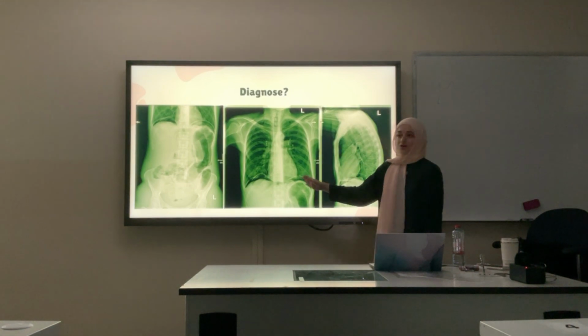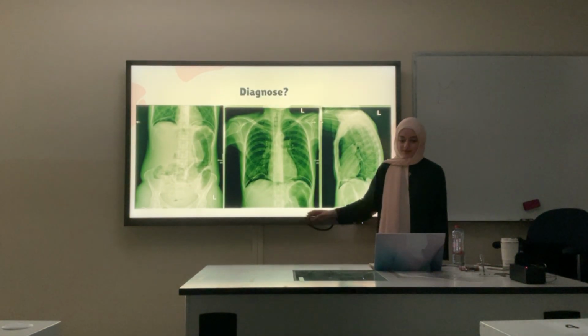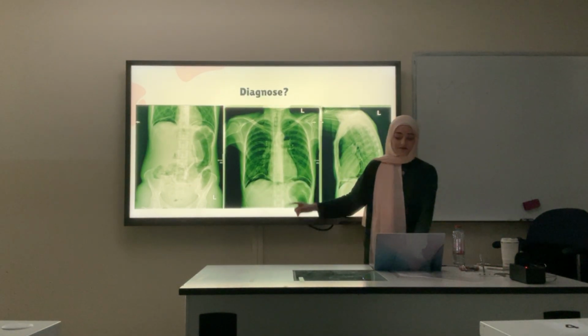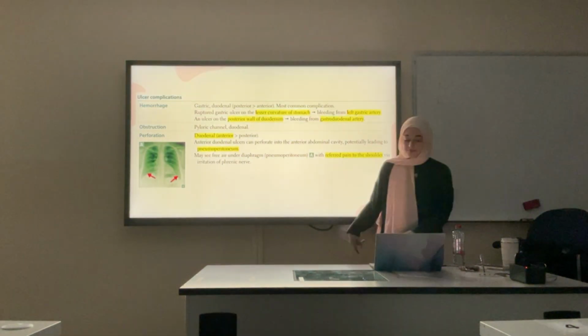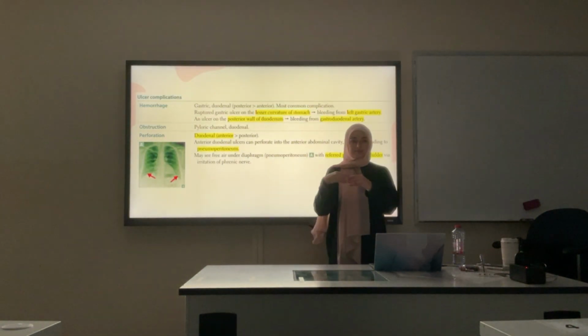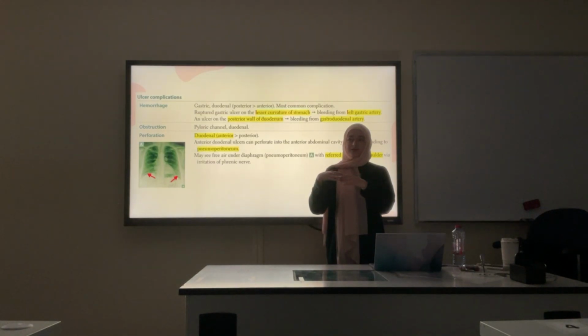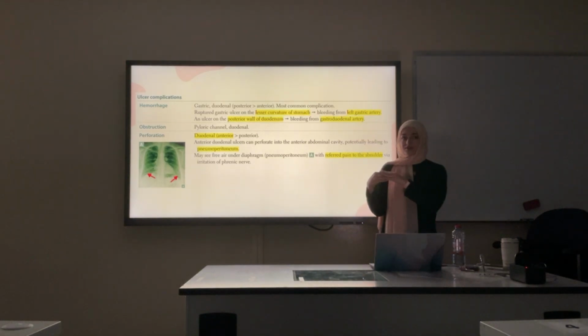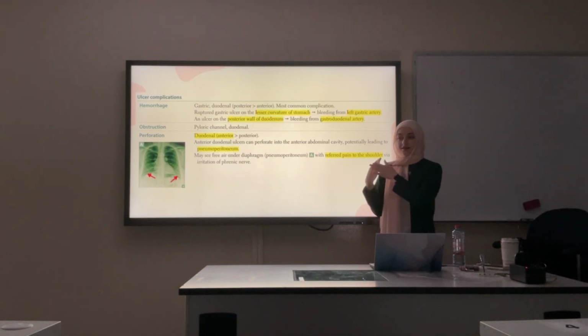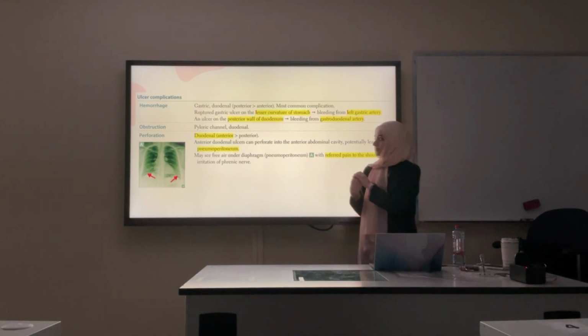Okay, but it's also life-threatening. It's a surgical emergency. This is a complication of ulcers. If the ulcer was on the duodenum, that's anteriorly, the most likely complication to happen is this perforation. If the ulcer was on the duodenum, that's posteriorly, posterior to the duodenum, there's the gastroduodenal artery. The complication of that would be hemorrhage.